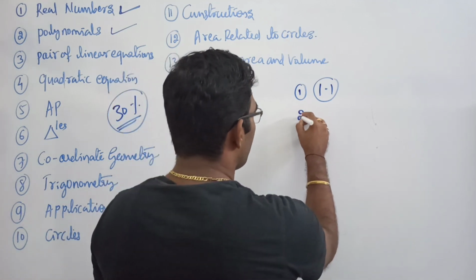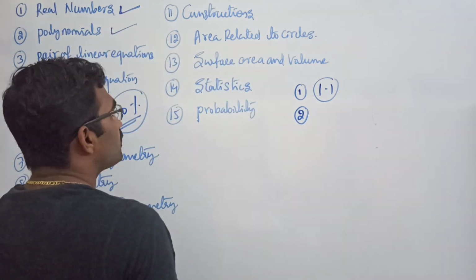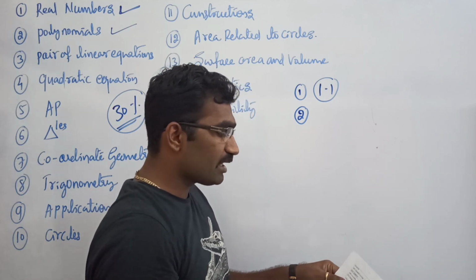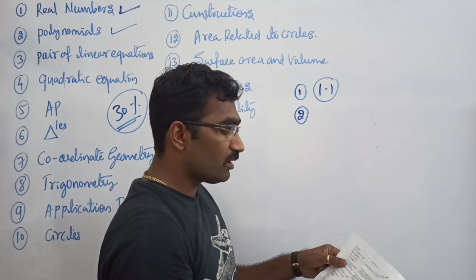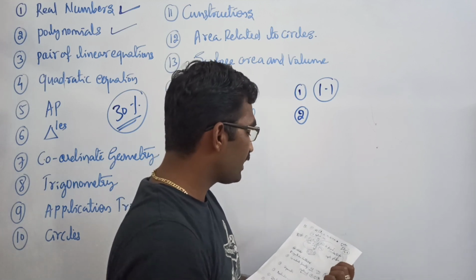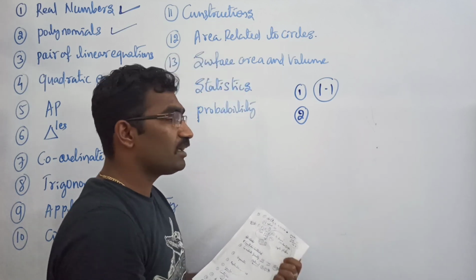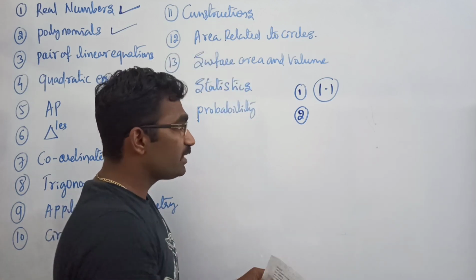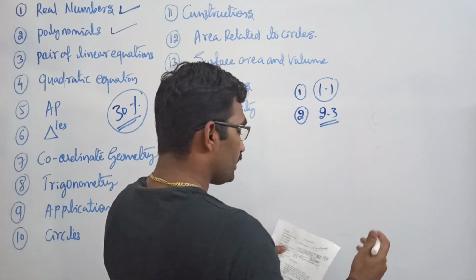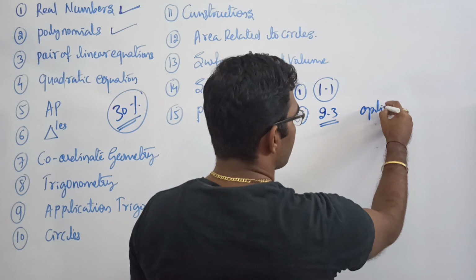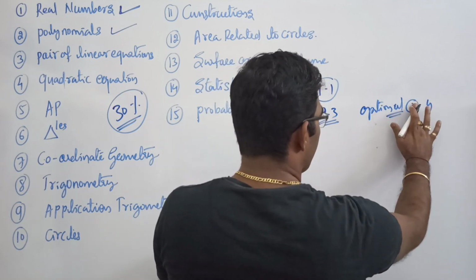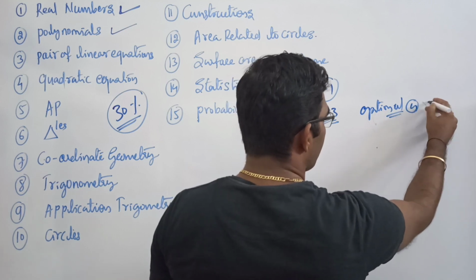If I go to the second chapter, which is called polynomials, they have given statements and simple problems on the division algorithm and polynomials with real coefficients. In the second chapter, there is no need to do Euclid's division algorithm, which means you need not touch exercise 2.3 and the examples in the optional exercise: example number 3, example number 4 and example number 5.